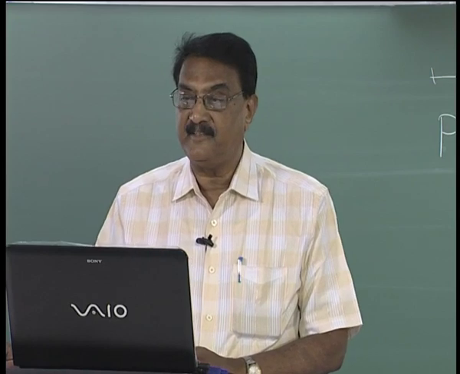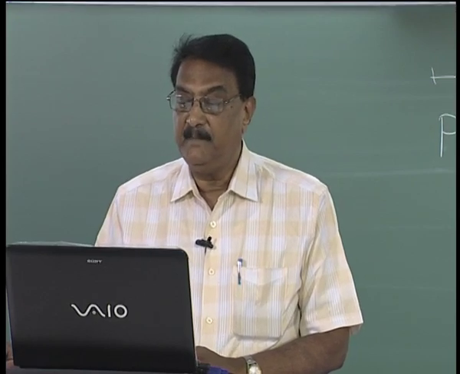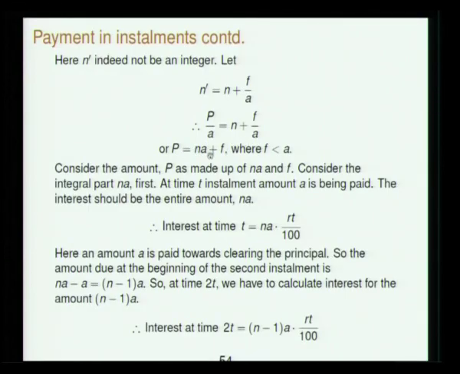n prime is n plus f by A. You write it like that. So P by A is this. So P is NA plus f, where f is less than A. P is n prime A. n prime is the number of installments, A is the installment amount. n prime is not an integer, so I write it as NA plus f. So consider the amount P as made up of NA and f.